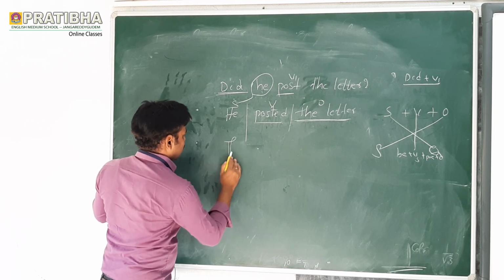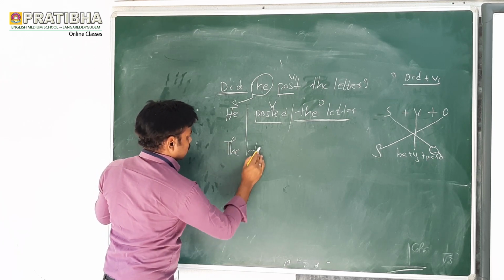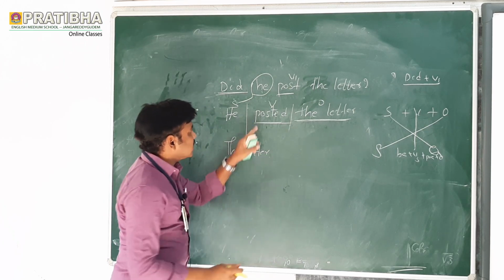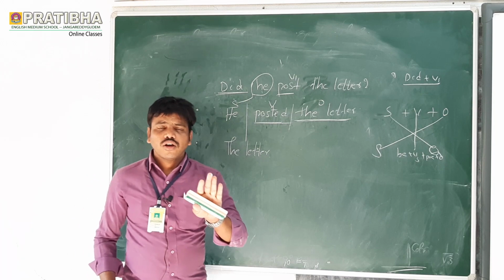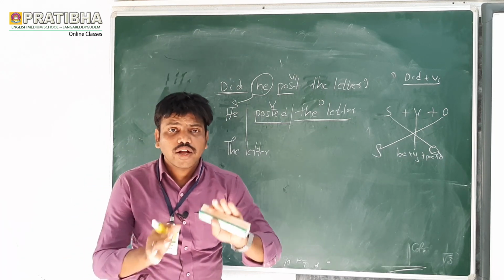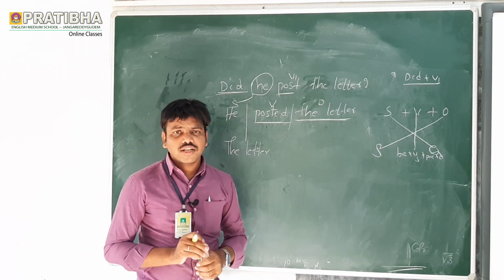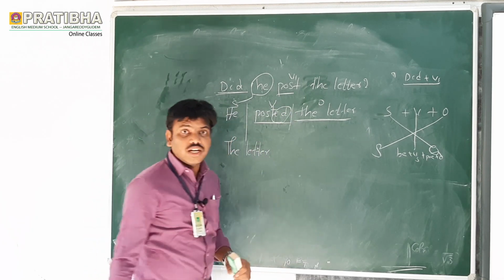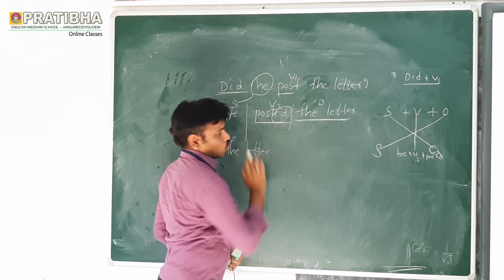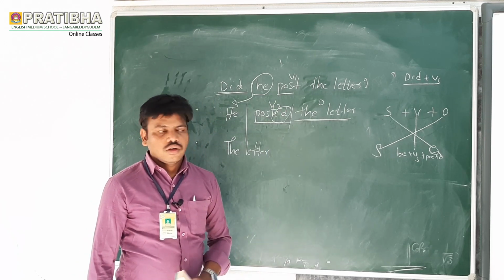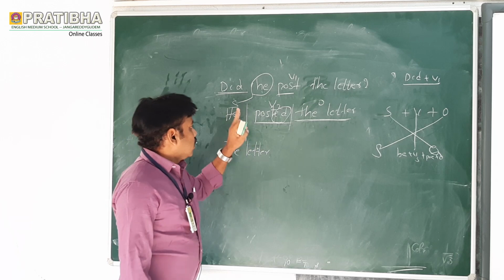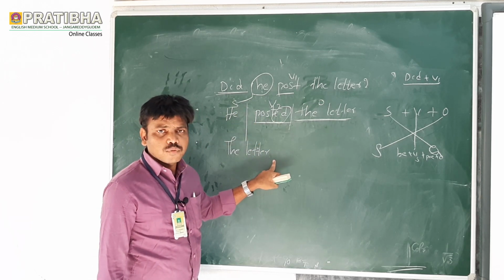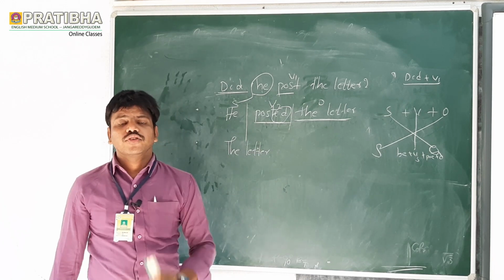The letter, which was the... since it is past tense, one more way: how can we identify whether it is present tense or past tense? If you see the ed form here, which form? Ed form, this is V2. So if there is a V2 form, if the subject is singular, you should write was; if the subject is plural, we should write were.